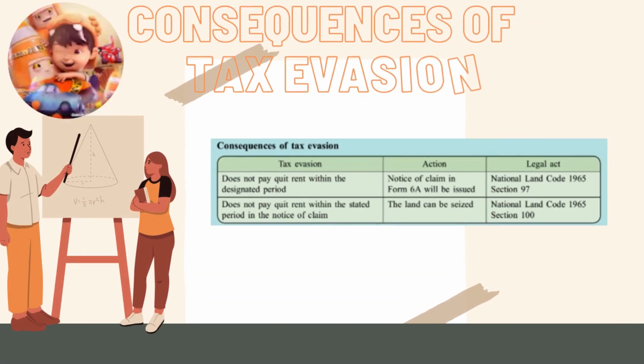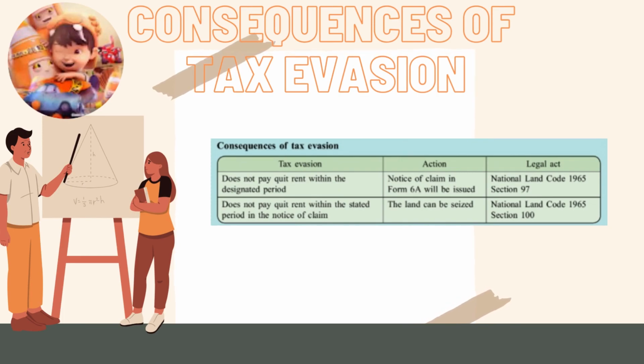Next, I'm going to talk about the consequences of tax evasion. First of all, the consequences are tax evasion action and legal action. If you do not pay quit rent within the designated period, the action is that a notice of claim in Form 6A will be issued. And if you still do not pay, Section 97 of the National Land Code 1965 will be the legal action.